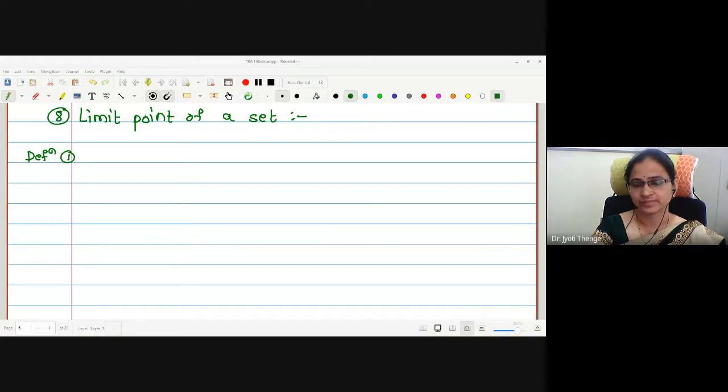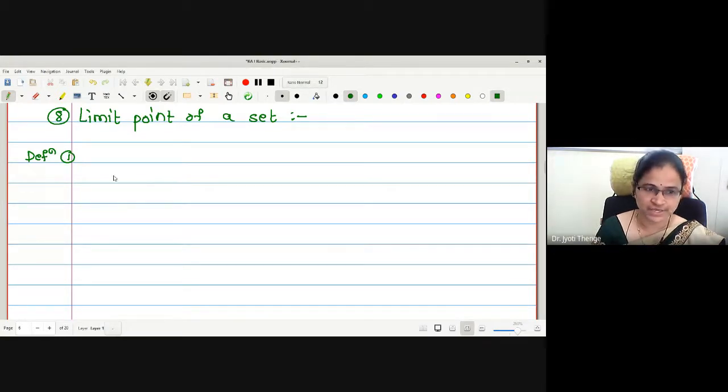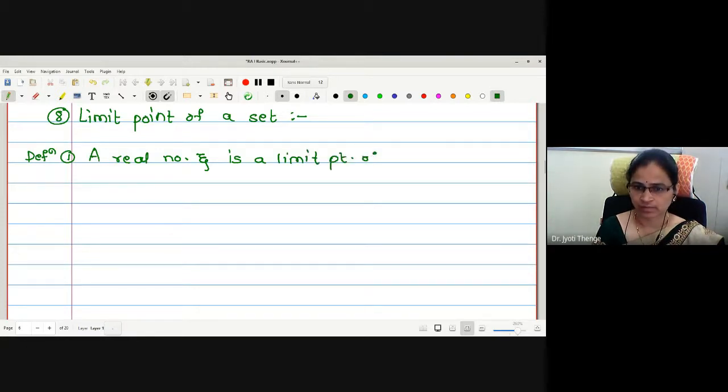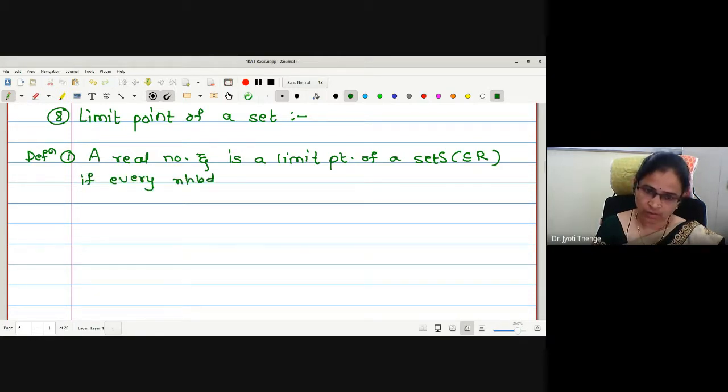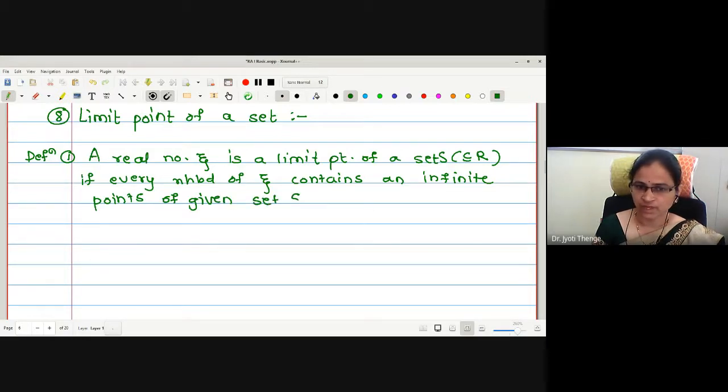Okay, let me tell you the definition. The first definition says that a real number zeta is a limit point of a set S, which is a subset of R, if every neighborhood of zeta contains infinite points of the given set S. This is the first definition.